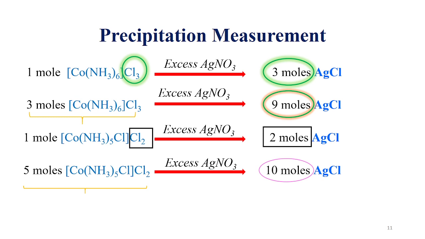So now the precipitation is clear. The number of chloride ions or bromide ions present outside the coordination sphere, basically whatever ion is present outside the coordination sphere, that will be available in the solution. So for the precipitation, here we are taking the example of chloride, and that's why we are taking an excess amount of silver nitrate solution, and it is reacting and forming the silver chloride precipitate, which is white in color. Now the precipitation is clear to everyone.